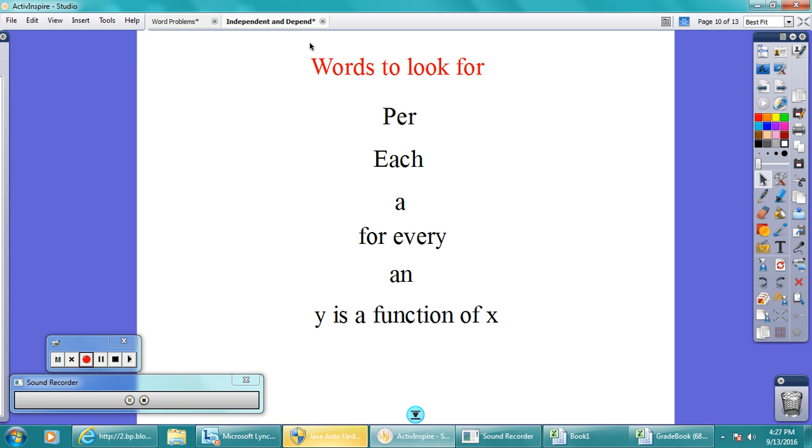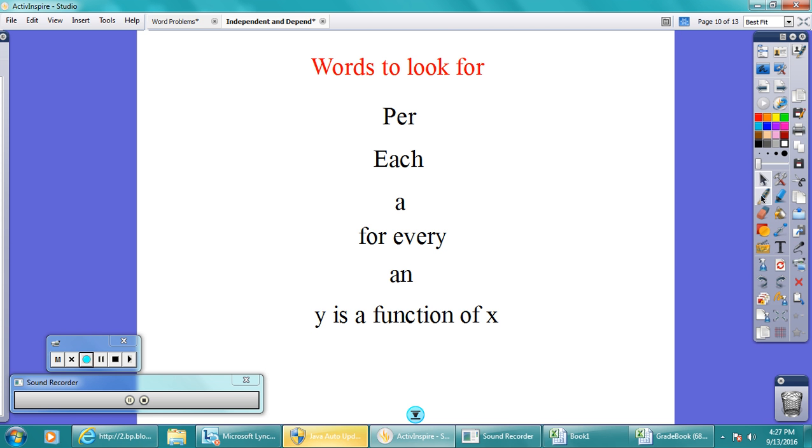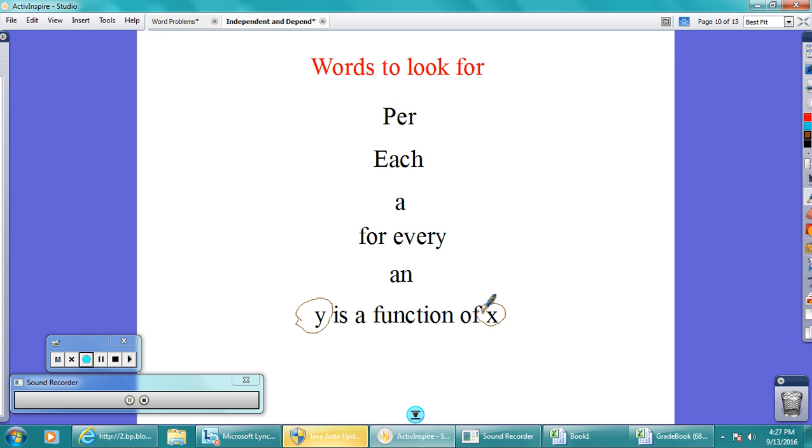All right, so now these are the power words that you need to look for. Per, each, a, for every, and y is a function of x. Now, it doesn't always have to be y is a function of x. It can be I is a function of t. It can be any letter. What this is telling you is y is dependent on x. Y depends on x. I depends on t.